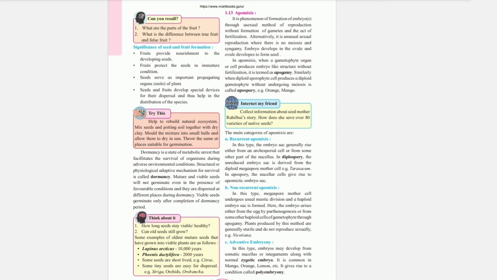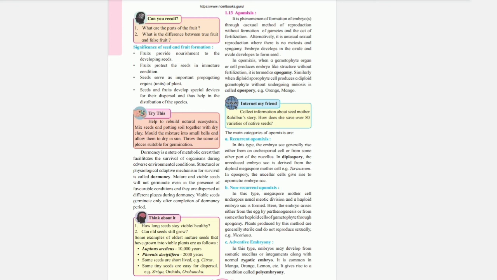Apomixis. It is the phenomenon of formation of embryo through an asexual method of reproduction without formation of gametes and the act of fertilization. Alternatively, it is unusual sexual reproduction where there is no meiosis and syngamy. Embryo develops in the ovule and ovule develops to form seed.